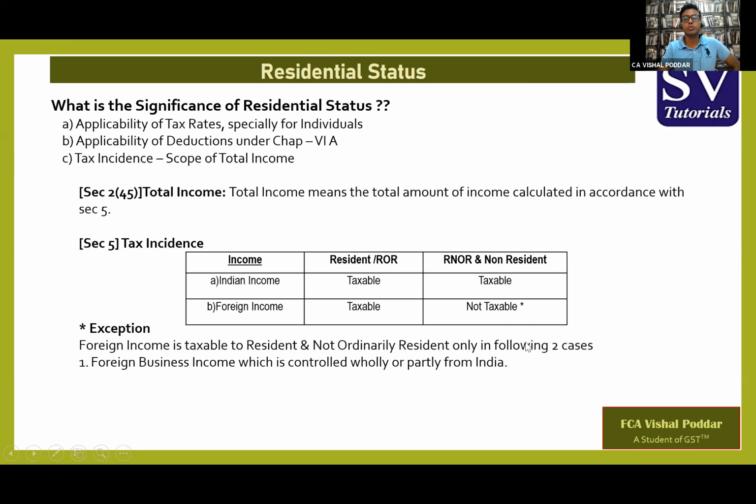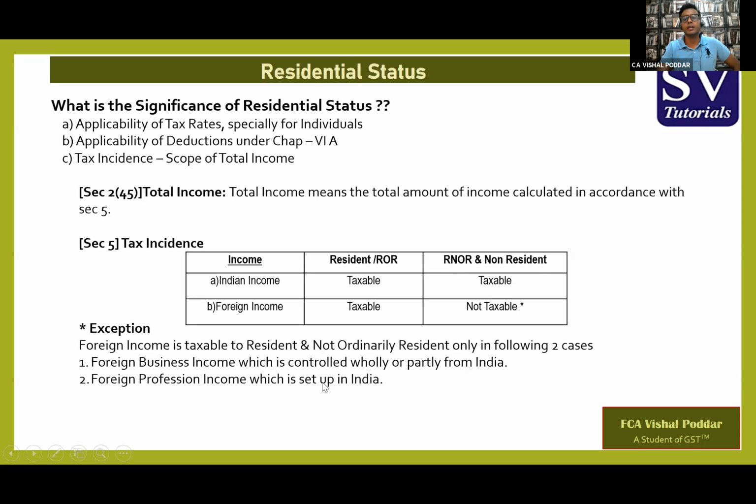Now, what are those two foreign incomes on which RNOR has to pay tax? First is foreign business income where the business is controlled from India. And second, it is foreign profession income where the profession was originally set up in India. So these are the two foreign incomes which a RNOR, that is a resident but not ordinarily resident, is required to pay tax on.